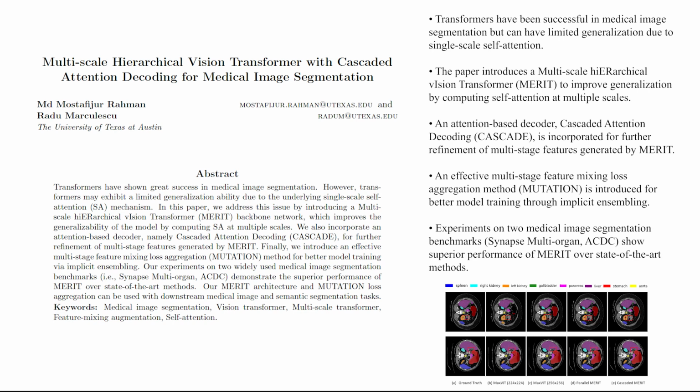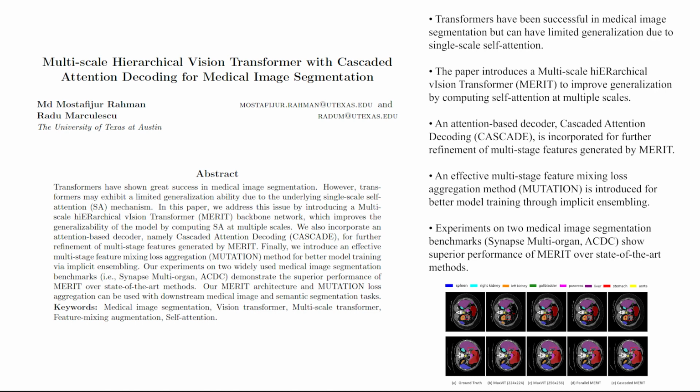Transformers have been successful in medical image segmentation, but can have limited generalization due to single-scale self-attention. The paper introduces a multi-scale hierarchical vision transformer, MERIT, to improve generalization by computing self-attention at multiple scales.